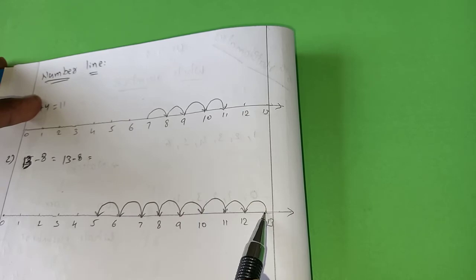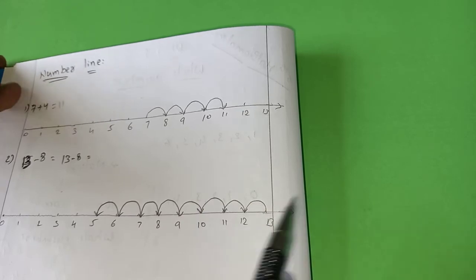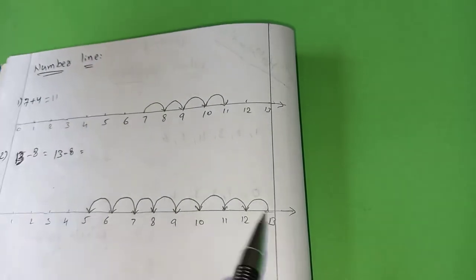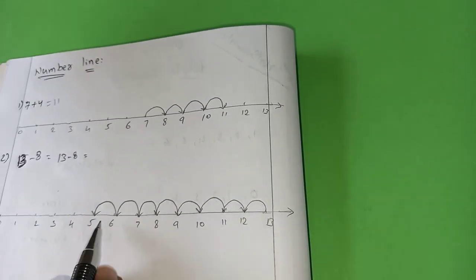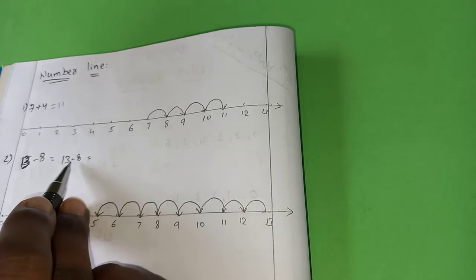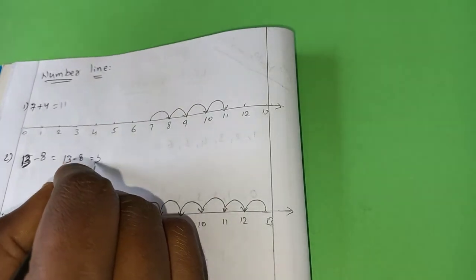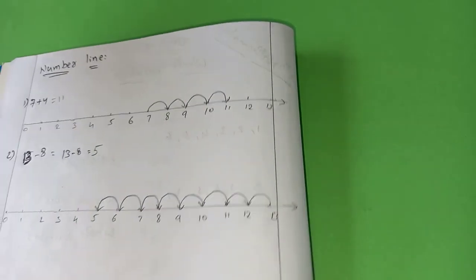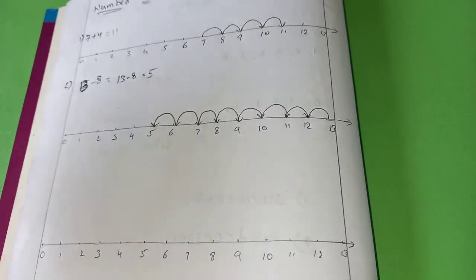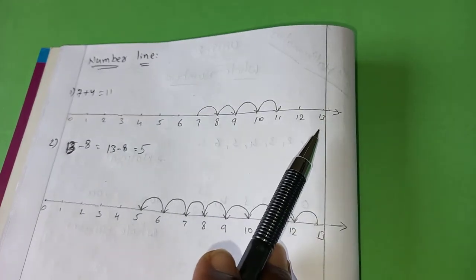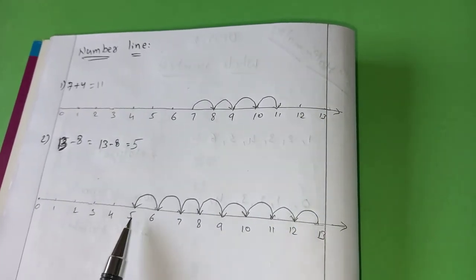From the starting point we have to go either forward or backward based on the question. Here it is a subtraction, that is the reason I came back. How many steps did I come back? 8 steps. Where does it stop? 5. So 13 minus 8, the answer is 5. Understand? So for addition we have to move forward, and for subtraction we have to move backward.